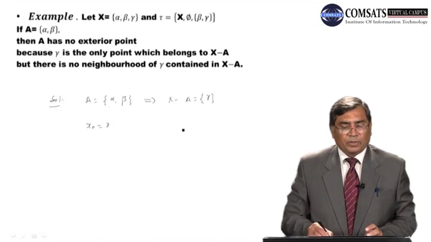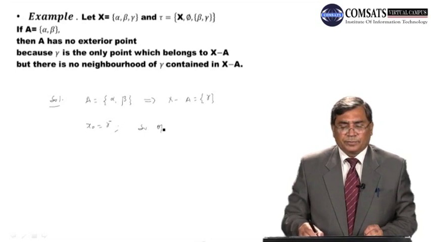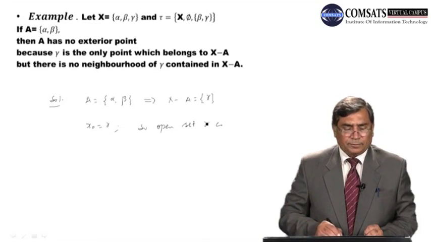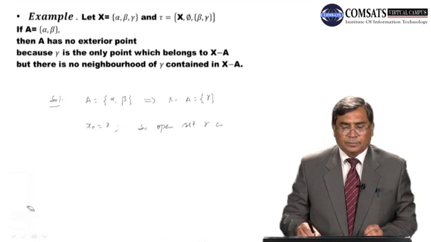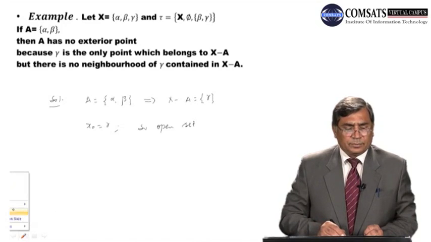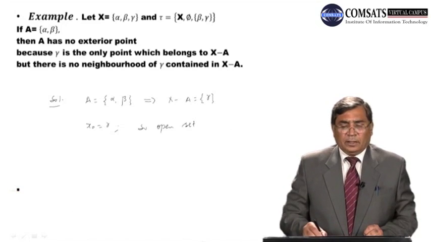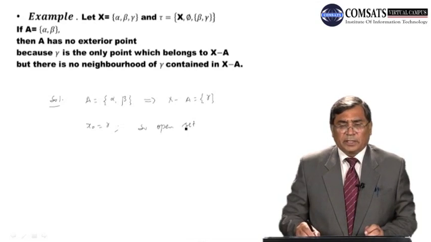We find an open set which contains this point gamma. According to the given topology, the smallest open set containing gamma, say U, in this case is equal to beta, gamma.